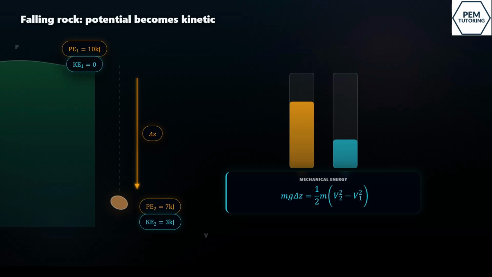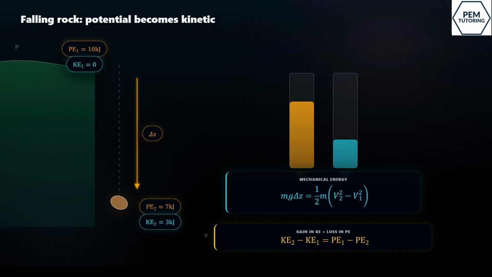In words, KE2 minus KE1 equals PE1 minus PE2. That is why the total energy is still accounted for. The form changes, but the energy is not lost.